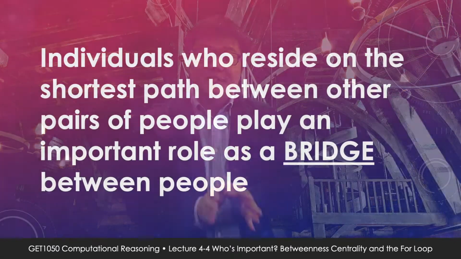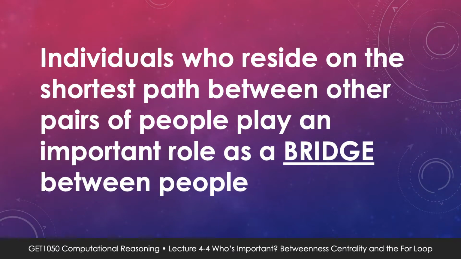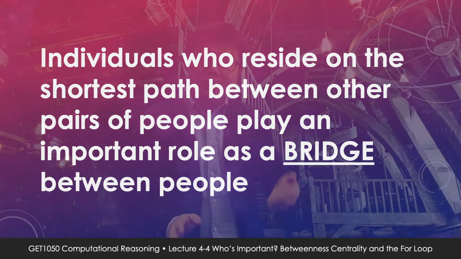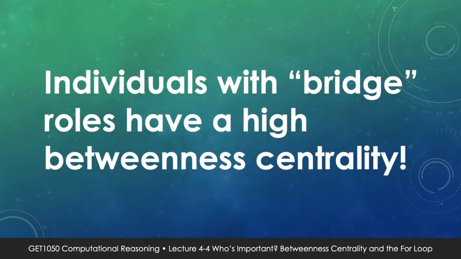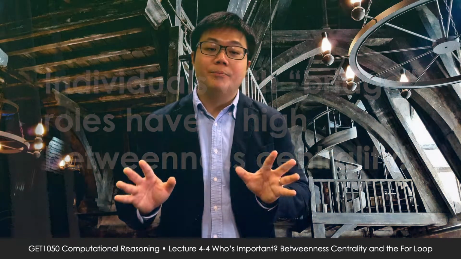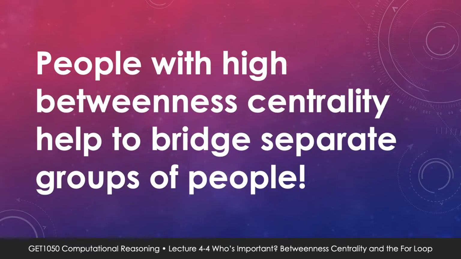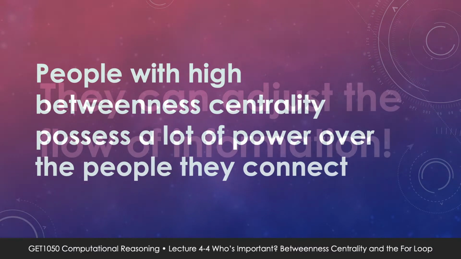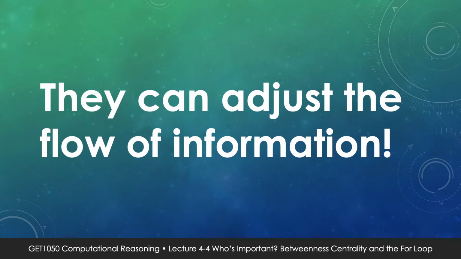Nonetheless, because we have a preference to pass information through the shortest route, the people who reside along the shortest path play the same role as a bridge in allowing us to communicate with others. Now, in an earlier video, I talked about the importance of being a bridge, right? So here, the same idea applies. The one with high betweenness centrality functions like a bridge between people. They are important in the sense that they connect one group to another. And more importantly, they exercise power in that they can adjust the flow of information and affect outcomes.